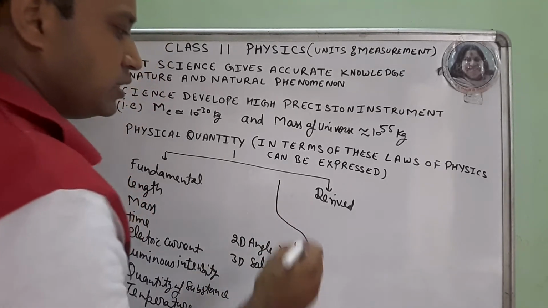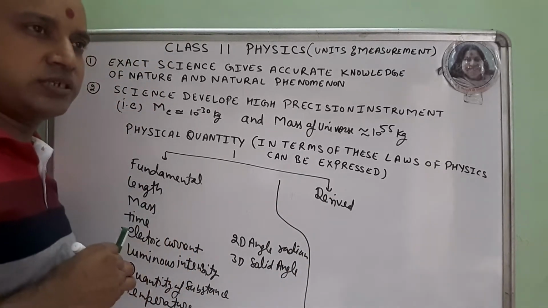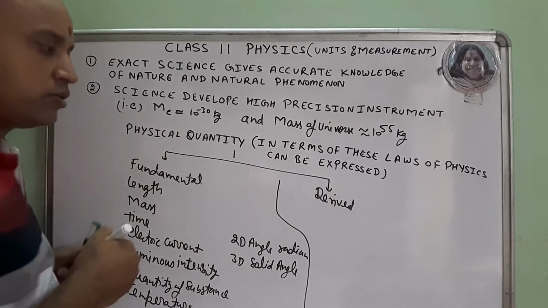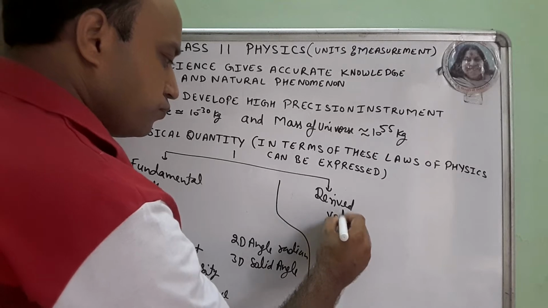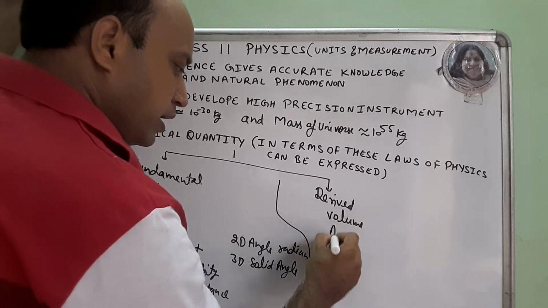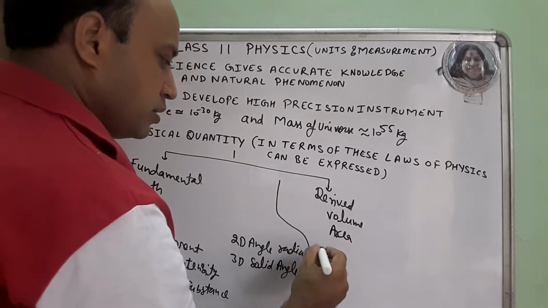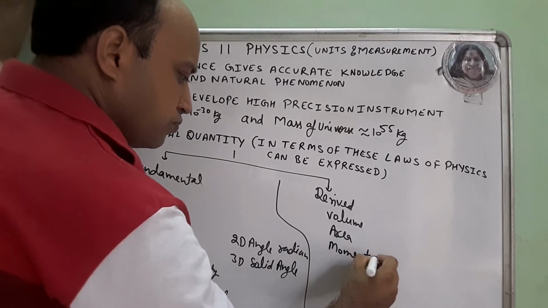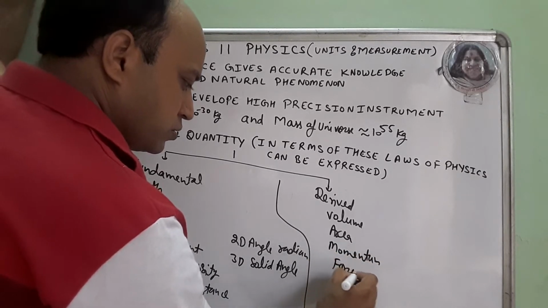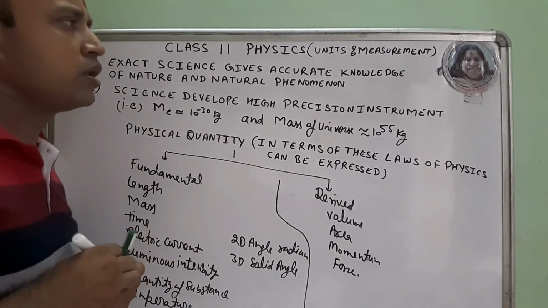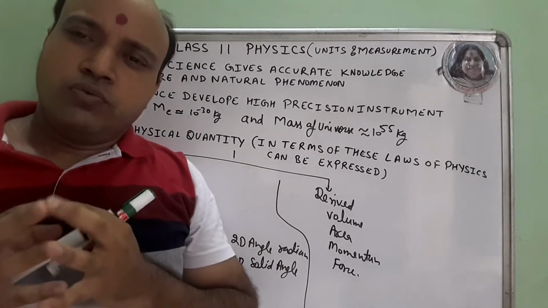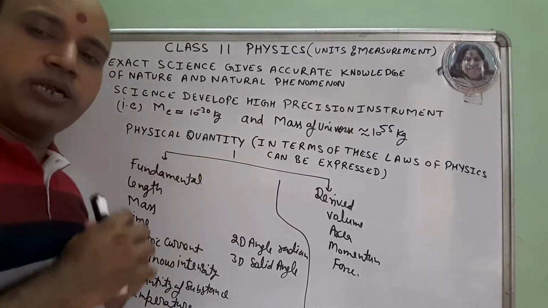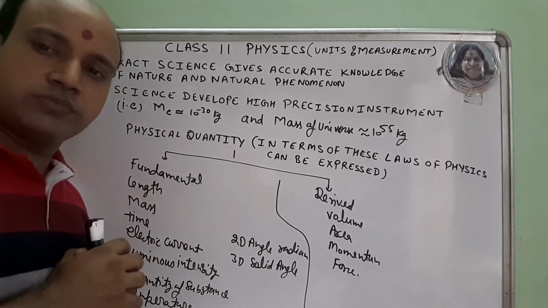Derived means they don't have a base, they are dependent on the base, like volume, area, momentum, force, etc. So what is the difference between derived and fundamental? Fundamental means the basic.